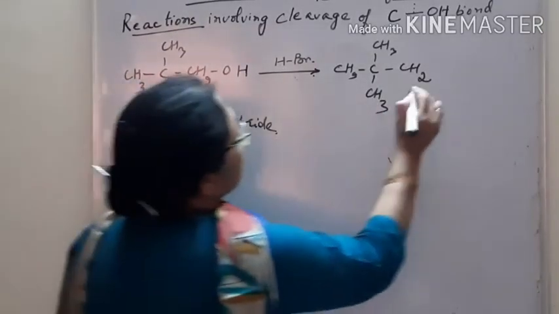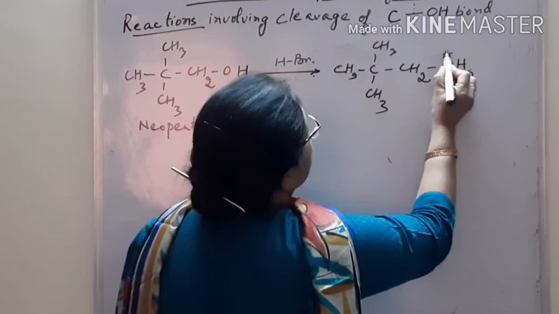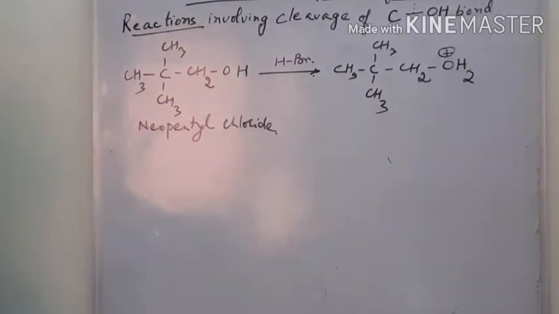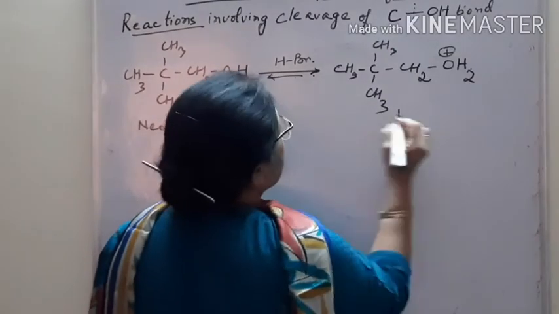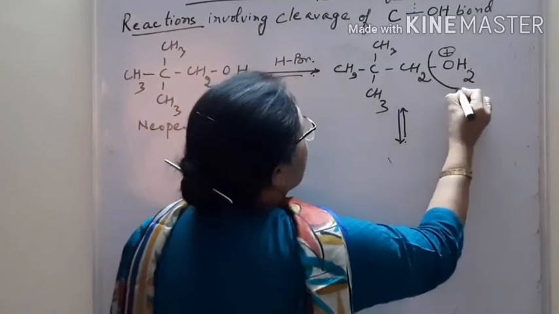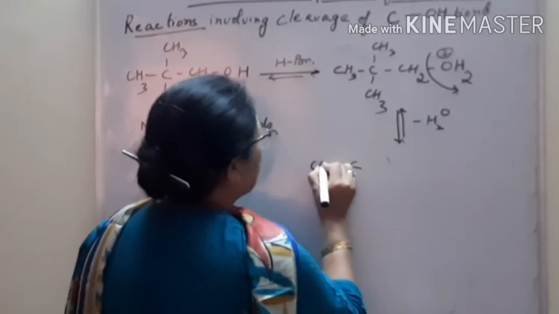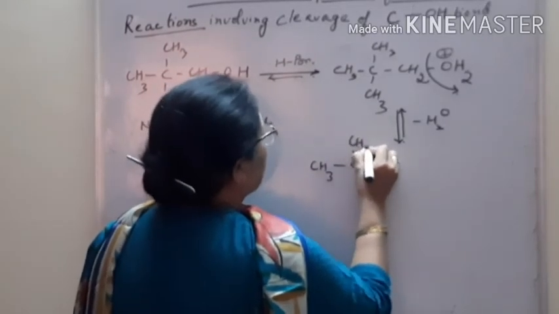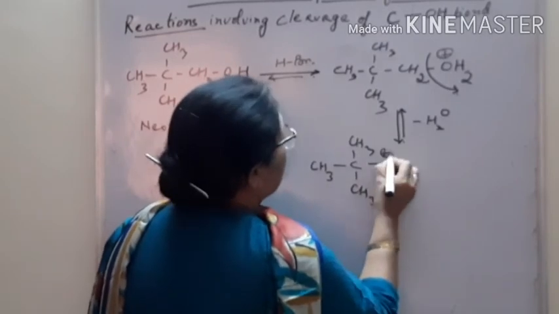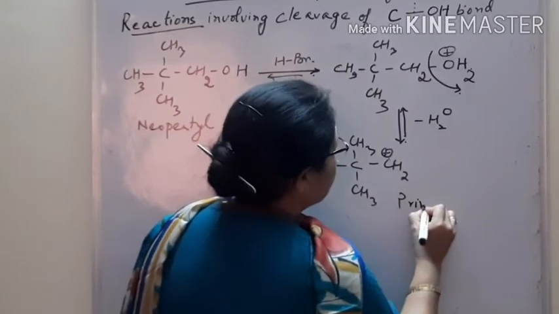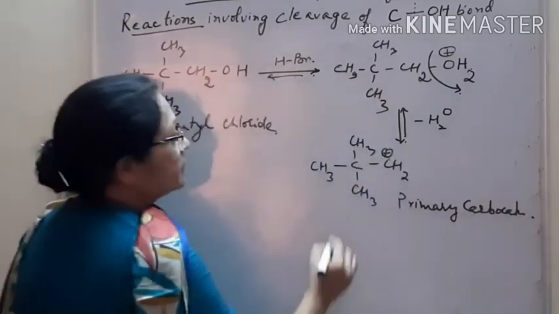First step is the protonation. After protonation, protonated alcohol is formed. Next step is the removal of water and formation of carbocation. And this is primary carbocation, right.